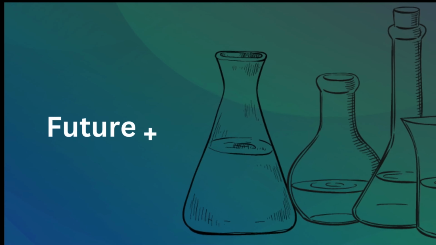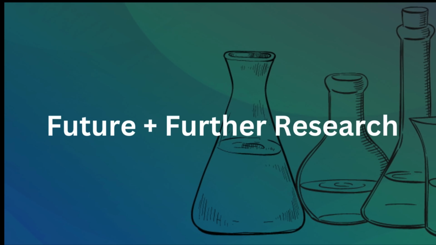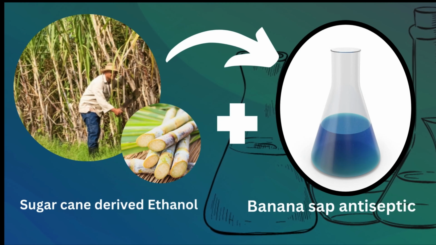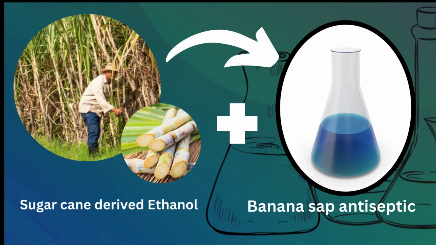In terms of the feasibility of the project, we are aiming at developing a sugarcane banana sap antiseptic, since currently in the Philippines there is a development of ethanol that is derived from sugarcane. And in literature, ethanol has been used to precipitate out antimicrobial phytochemicals in plants, and bananas have been known to contain these phytochemicals.